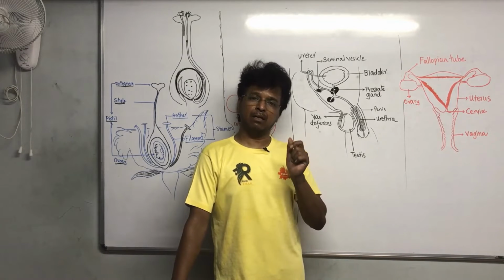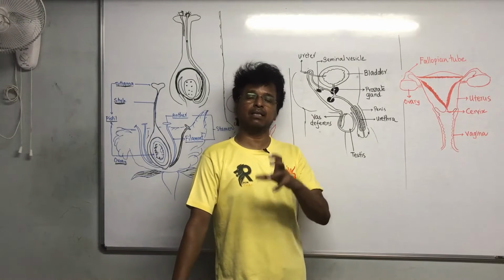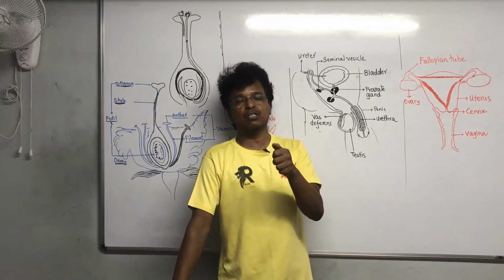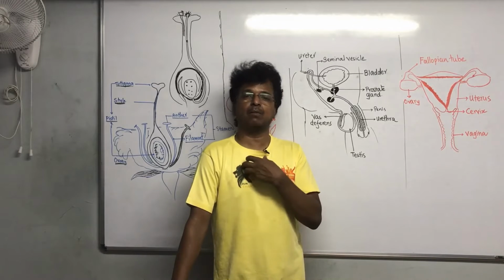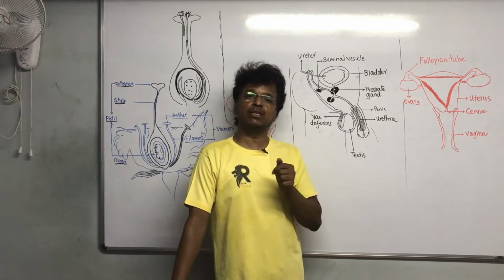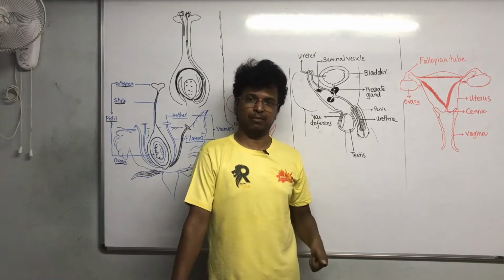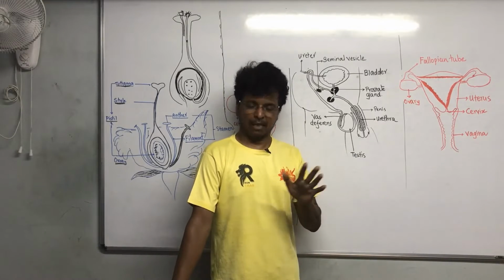When these body parts develop for reproduction, hormones are produced, and with these hormonal developments, these body changes are also seen. Of course, they are very normal.